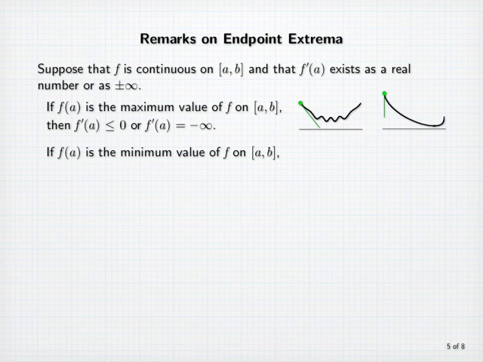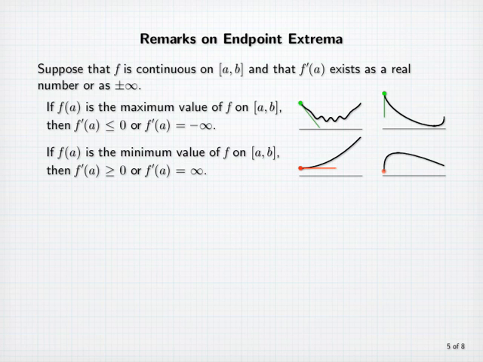If f(a) is the minimum value of f on [a, b], then f'(a) is greater than or equal to 0, or f'(a) equals plus infinity. In this picture, the minimum value occurs at the left endpoint, and here f'(a) is equal to 0. In this picture, the left endpoint value is again the minimum, and the derivative there is plus infinity.